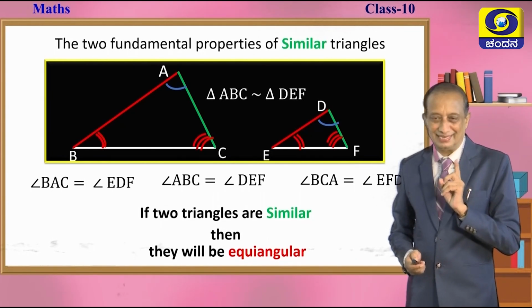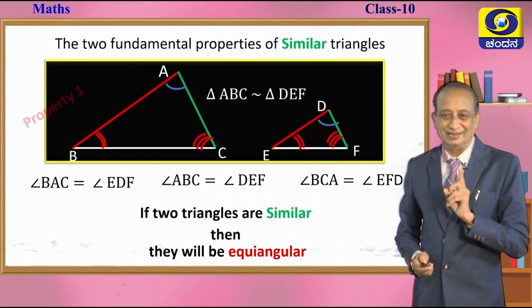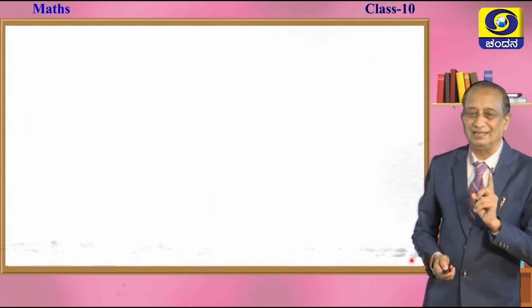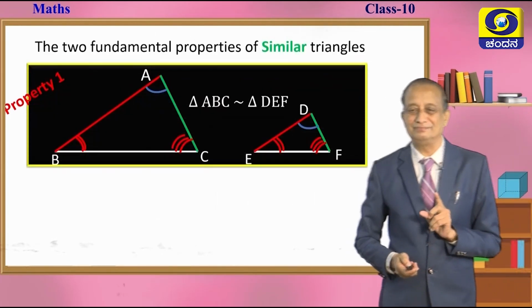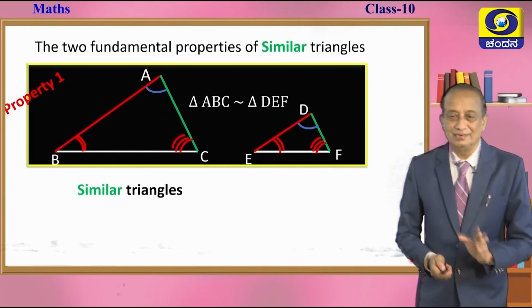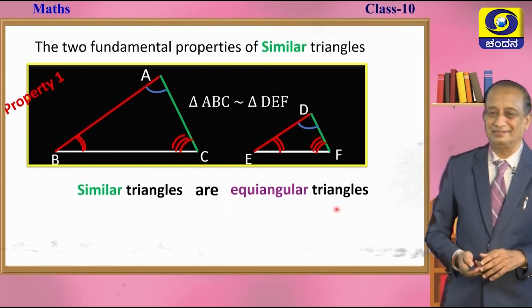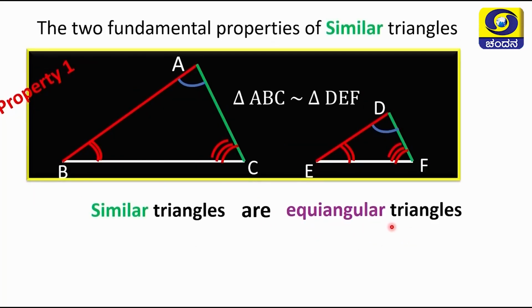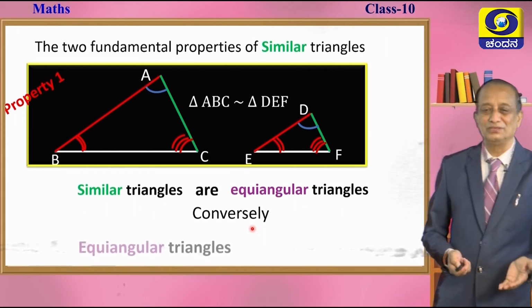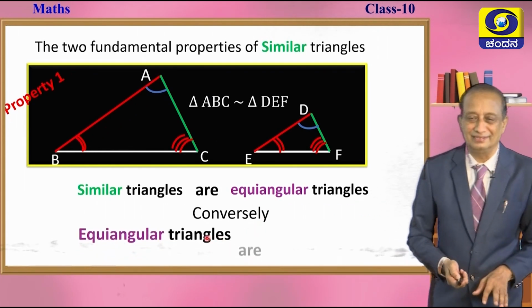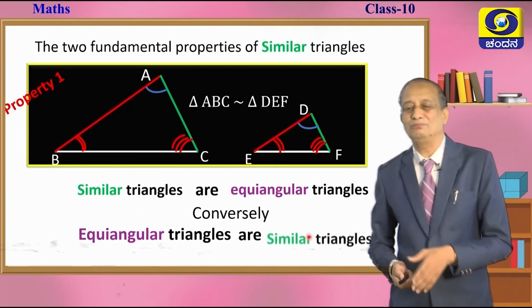What is our next task? Don't you think we must now inspect the converse of this statement, children? Similar triangles are nothing but equiangular triangles. We can put it this way also: if two triangles are similar, then they are equiangular. So, conversely, come on, state the converse of this. Yes, you are right, children. If two triangles are equiangular, naturally they have to be similar.